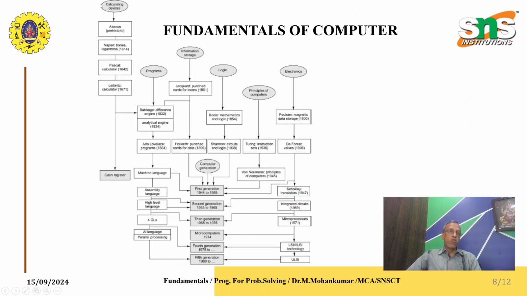Now we are going to see how the flowchart works. It represents the fundamentals of computer systems in a very simple and powerful way. For example, calculating devices: Abacus, Napier, Pascal, and Leibniz calculation methodology in 1671. So computer systems were used for calculation methods in the early days. After that, we created many applications for the day-to-day activities of humans.